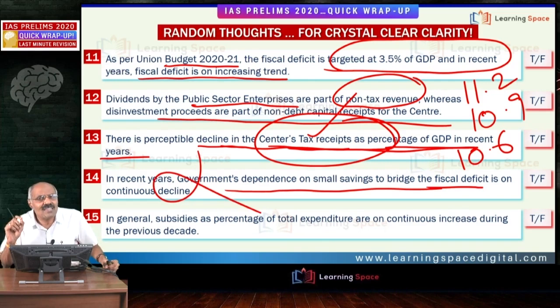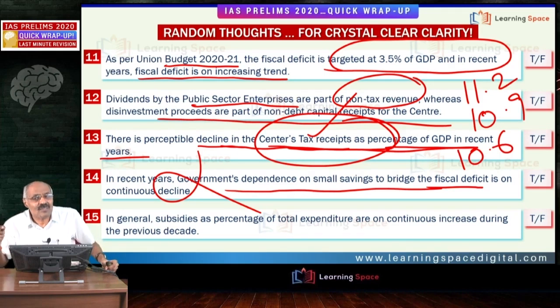That means if you look at the 2021 original budget estimates, the total budget is 30 lakh crores of rupees, out of which 8 lakh crores is the fiscal deficit. And how will the government bridge the fiscal deficit? Government will bridge the fiscal deficit in a number of ways. One is that the majority of the fiscal deficit is bridged through market borrowings. It borrows from the market. The other one is that it is borrowing from small savings.